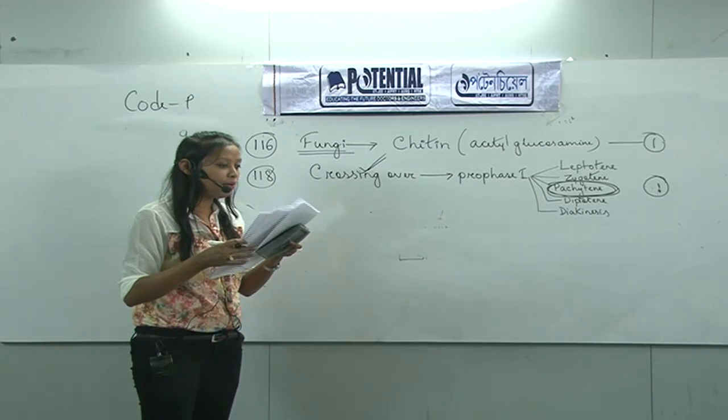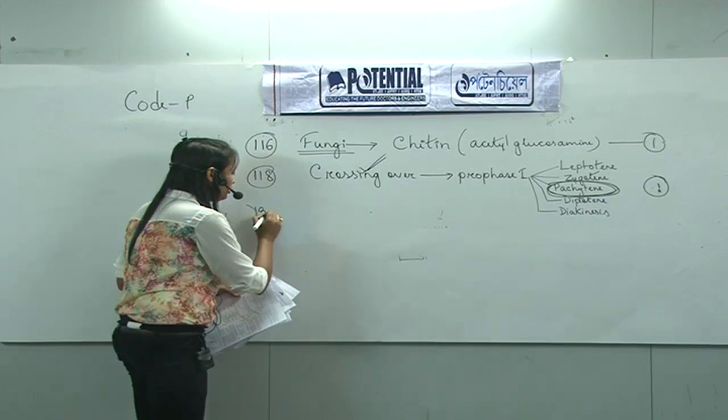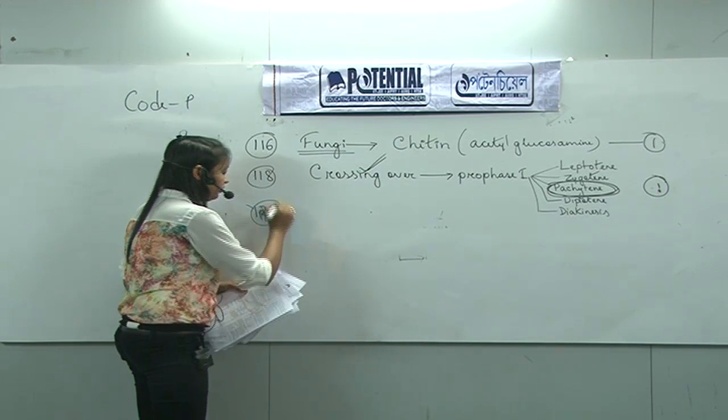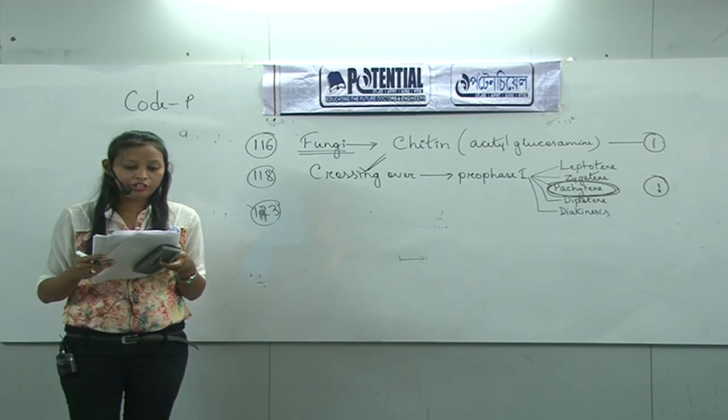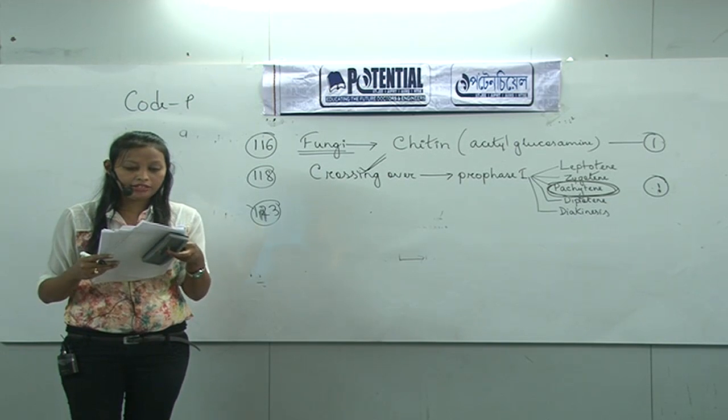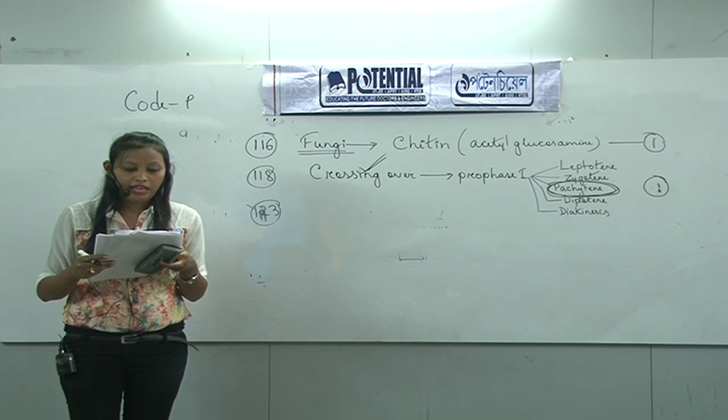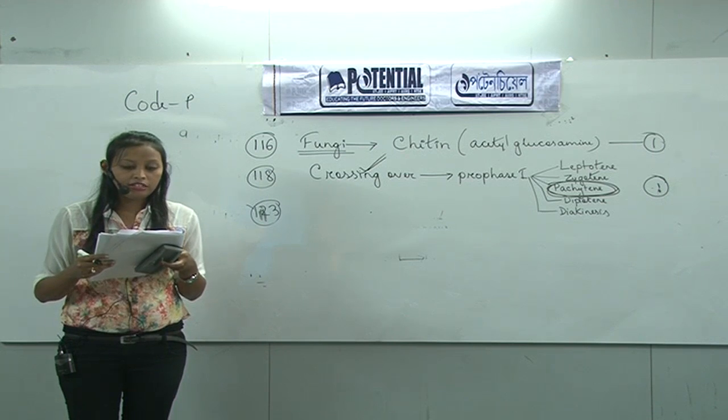Next, move to question number 123. The question is: which of the following is not a feature of the plasmid? Option 1 independent replication, option 2 circular structure, option 3 transferable, and option 4 single stranded.